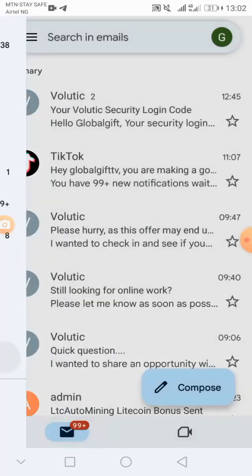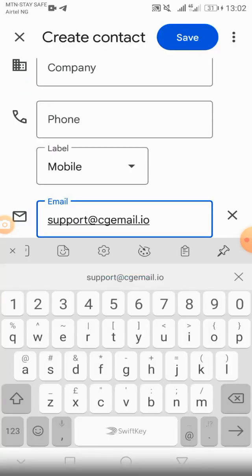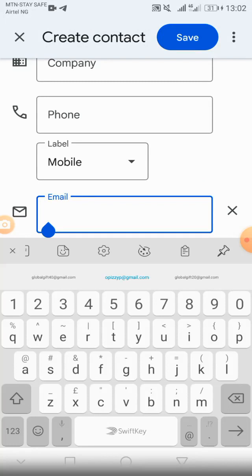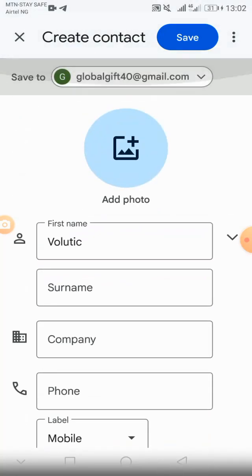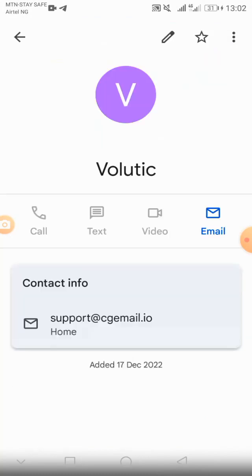Yes, you go to contact. Yeah, this is still there. You put the contact here. Okay. Yes, put the contact you copied from the site. Put it there. Yes, you save it with Volutic. Yeah, it has been saved. Just the mail, no need of putting any number.